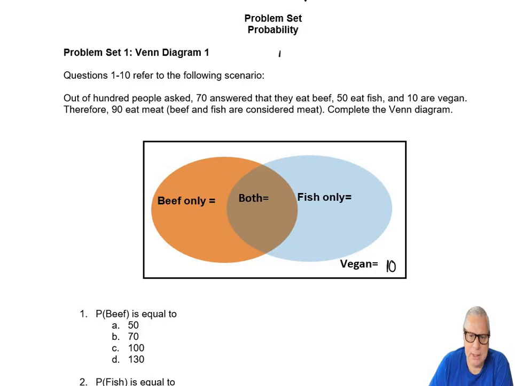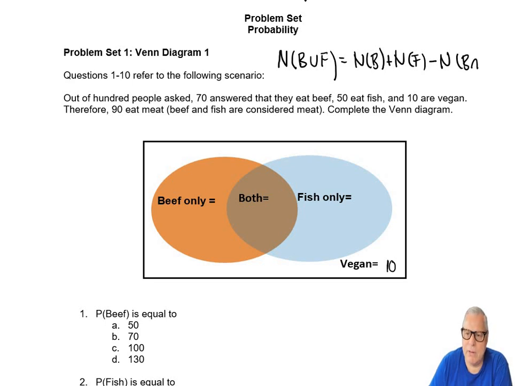So the number of beef or fish, the union, we know that this union is 90, and that is equal to the n of beef plus the n of fish minus the n of beef and fish.